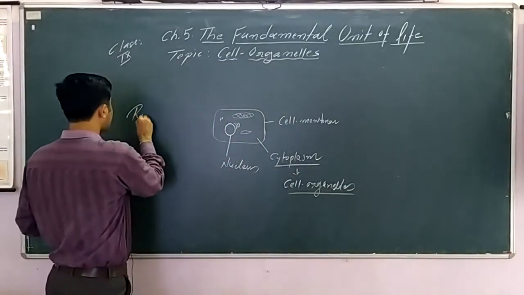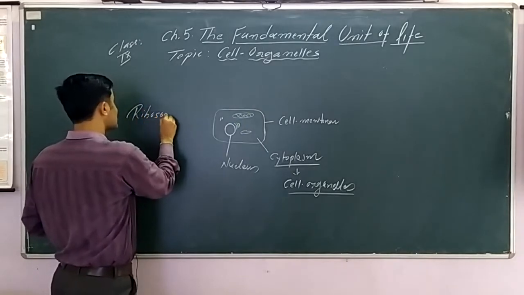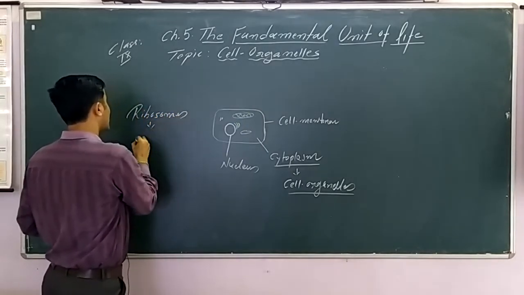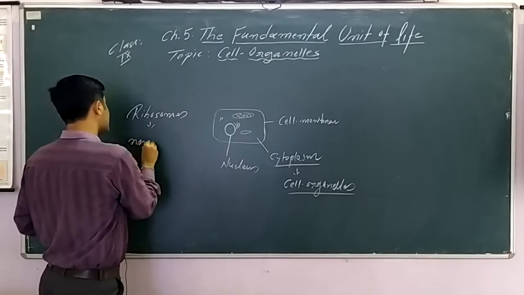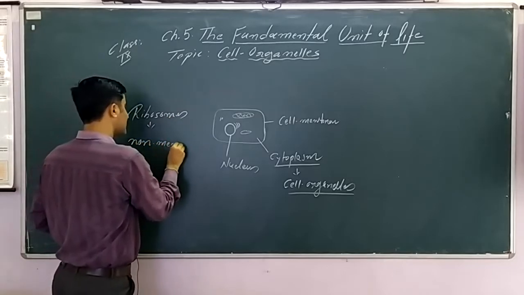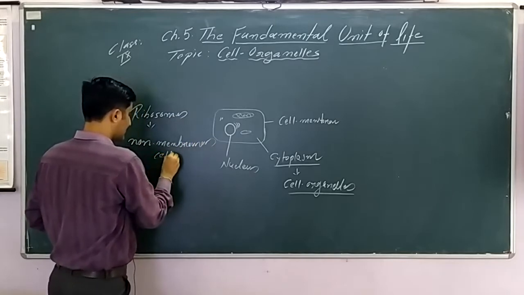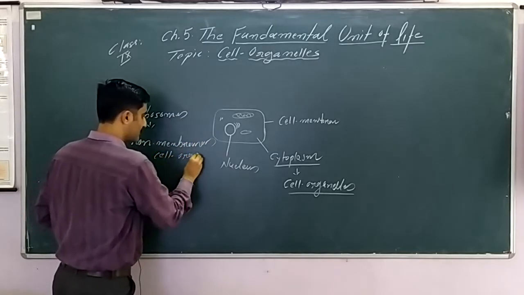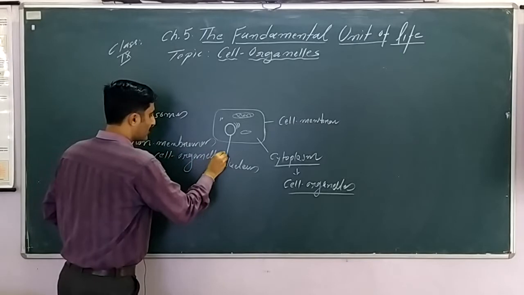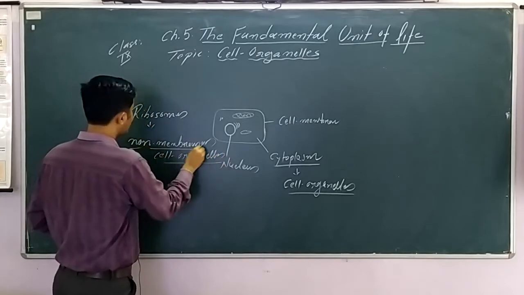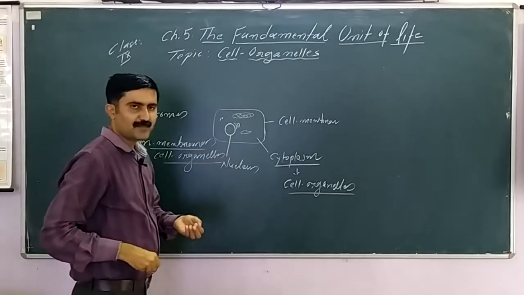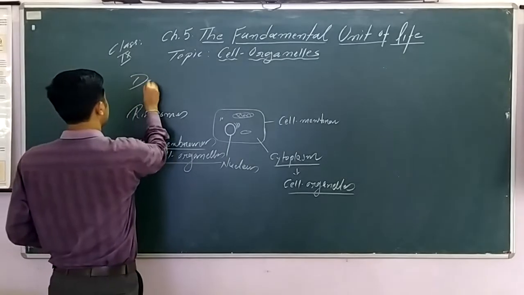So please keep in mind, ribosomes are non-membranous. This is a very important example we have to remember. This is a non-membranous cell organelle. So there may be two membranes, like we write double membrane.